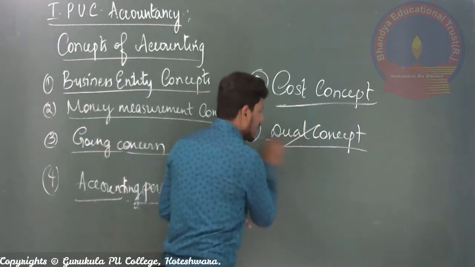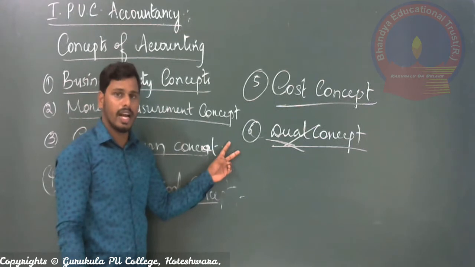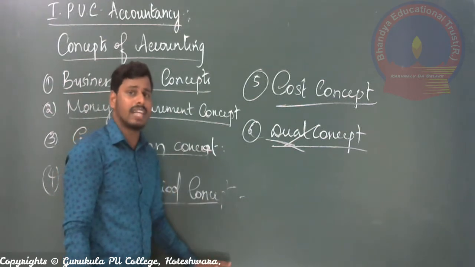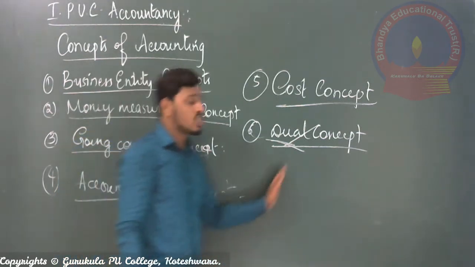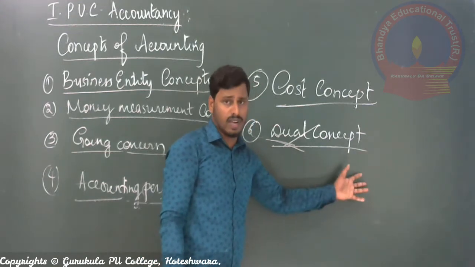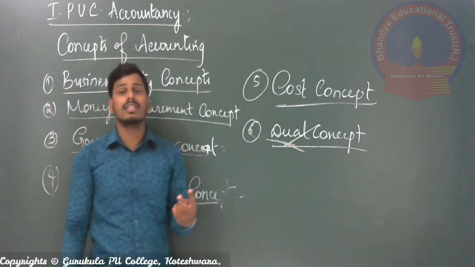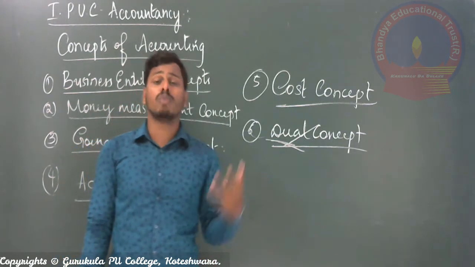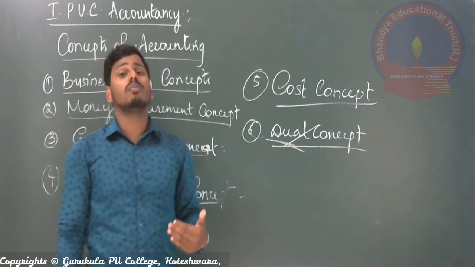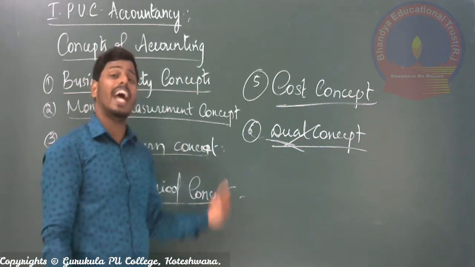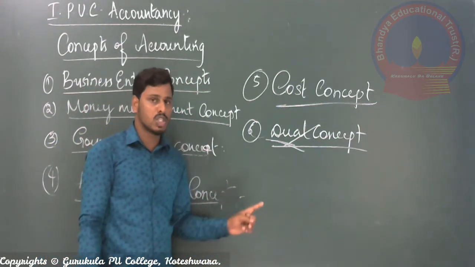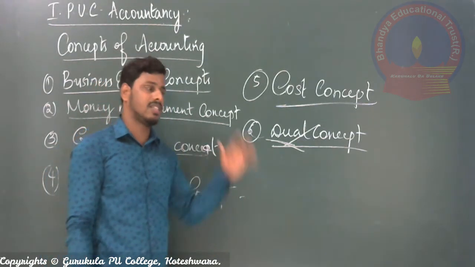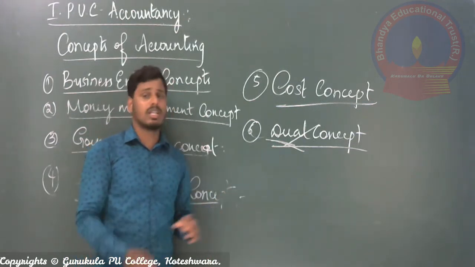The name itself says dual. Dual means two, right? So what are the two effects of each and every transaction? Simultaneously, it should take place in the various books of account, normally two books of account. That is called dual concept. If you miss it in any books of account, it is still a monetary transaction, but it is an error committed in the books of account. So in every transaction, while recording the books of account, the dual concept has to be followed.